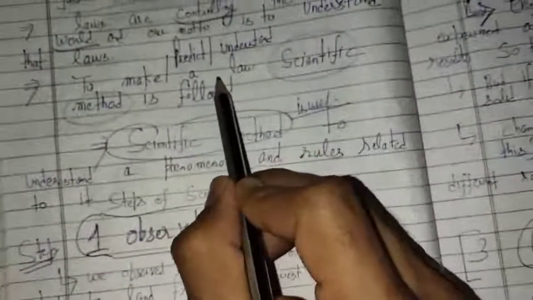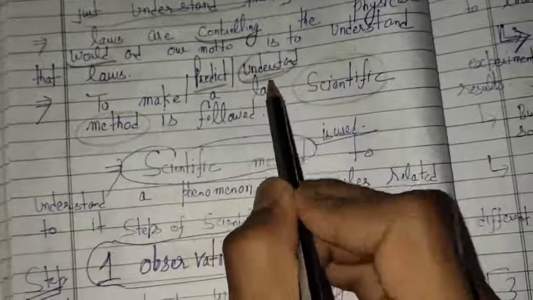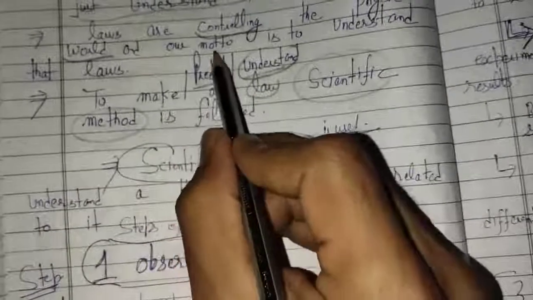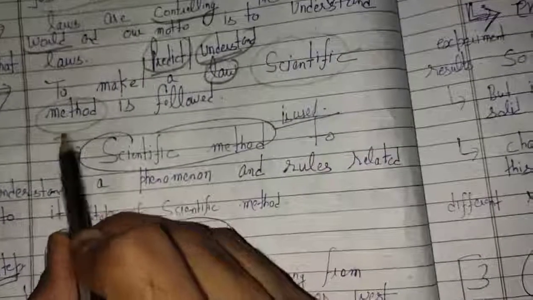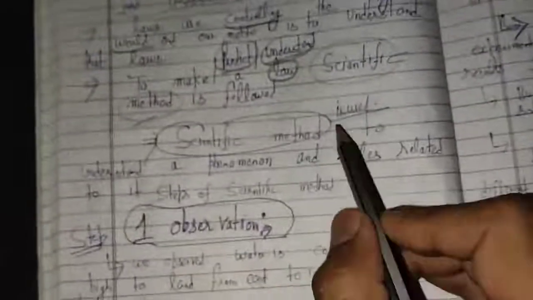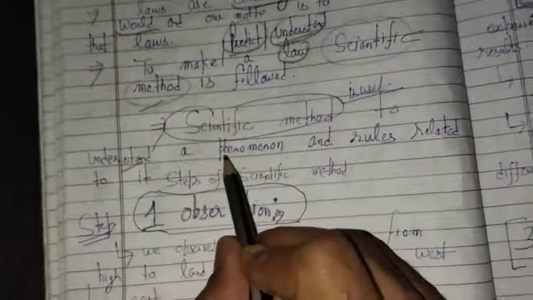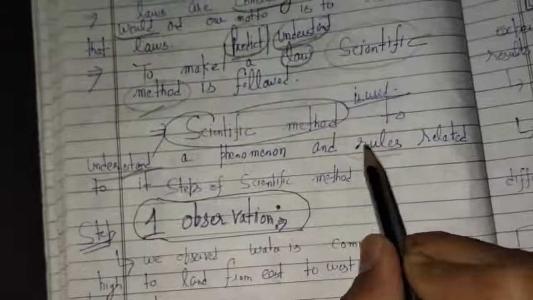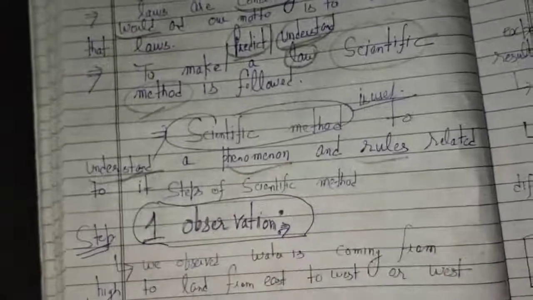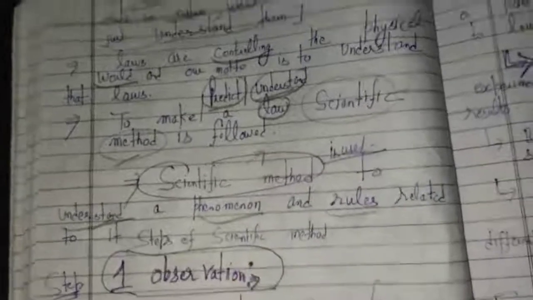If you want to understand the law that is existing in nature, or if you want to predict a law that is already existing in nature, you have to follow the scientific method. What is the scientific method? The scientific method is used to understand the rules of nature or the phenomena that are present in nature. And what are the steps of this scientific method? We are going to discuss this scientific method.